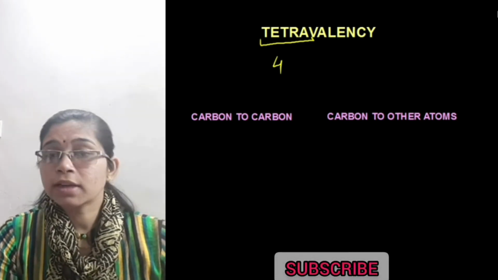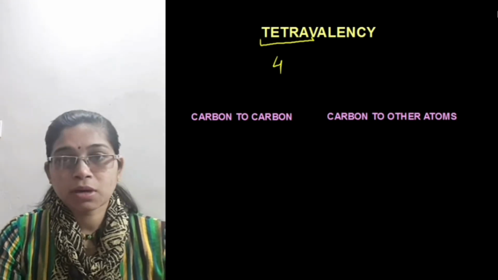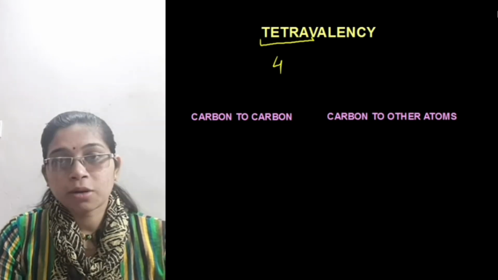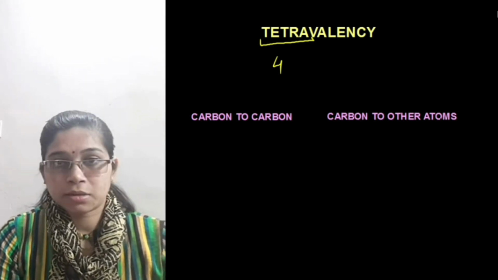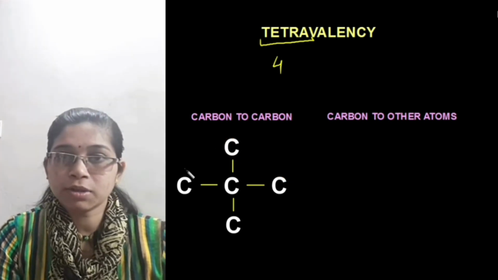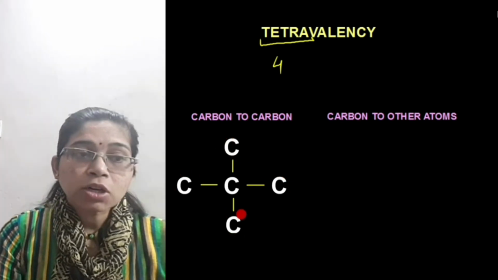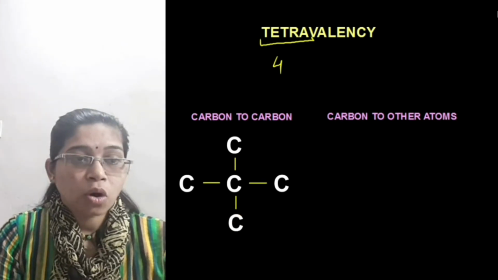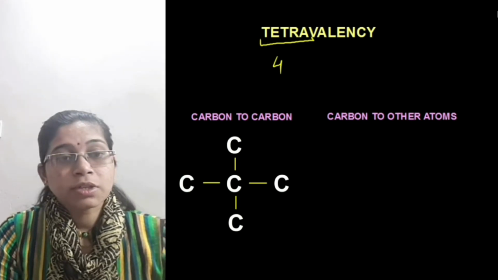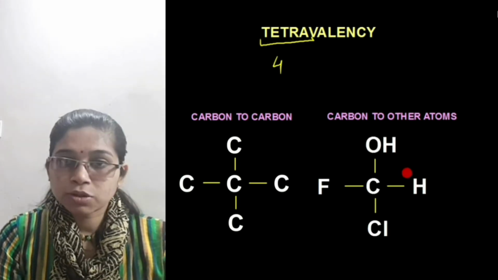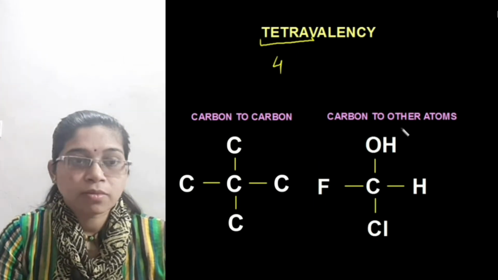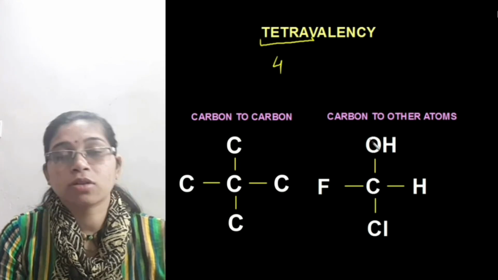On the basis of the atom with which the carbon is forming a bond, two types of compounds are formed. The first one is carbon to carbon and another one is carbon to other atoms. For example, if carbon forms a bond with another atom of carbon, then the property of this compound will totally be dependent on carbon atoms. Whereas another compound can be one in which the carbon makes a bond with hydrogen or chlorine or fluorine or OH ion, that is hydroxide ion.